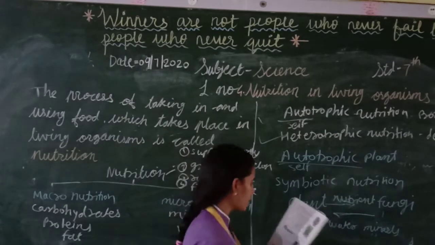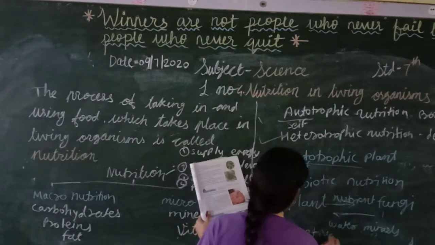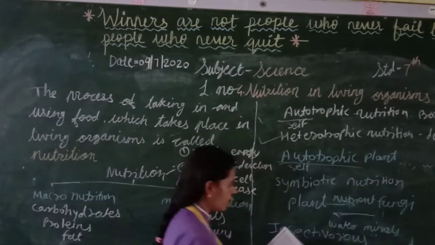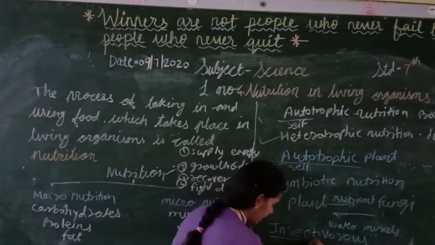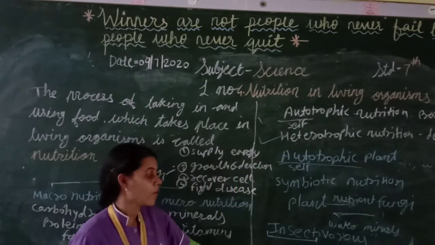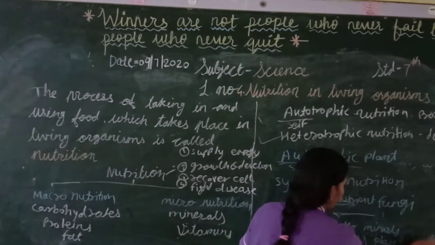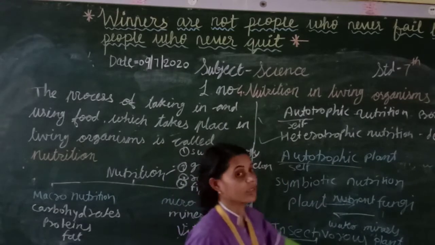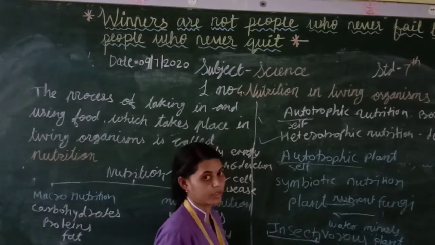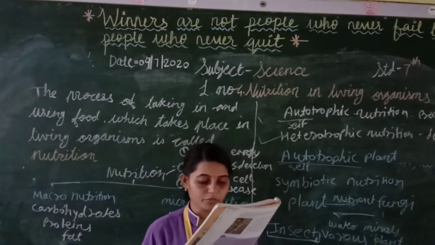Okay, now the next one, insectivorous. Students, you know the insect. Around us we have a lot of insects. So insectivorous plants do not depend on other plants. They depend on insects. Their food is insects.